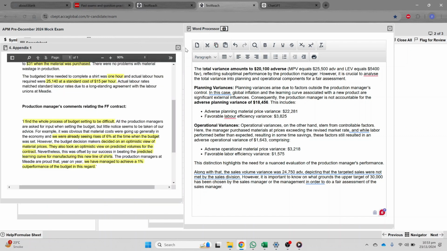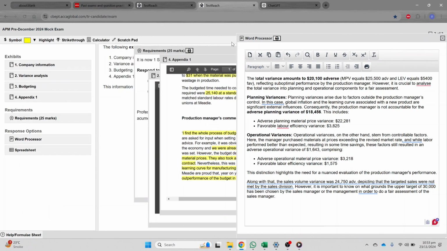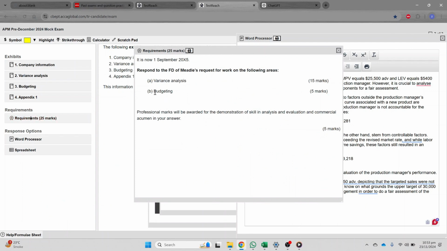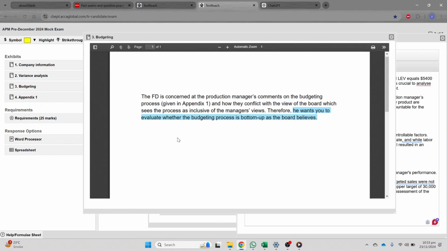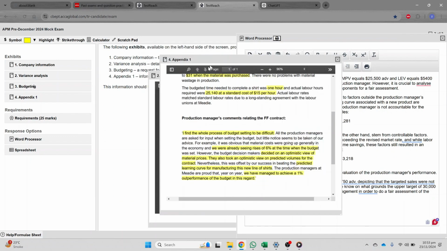Now, what is the next part? Let's quickly close this. Okay, fine. Let's move this down. What is the next requirement? Let's close this spreadsheet. The next requirement is to respond to the request for budgeting, and that's just for 5 marks. So let's see what the requirement is for budgeting. He wants you to evaluate whether the budgeting process is bottom up as the board believes, right? So this is a very simple requirement. So let's move to this part.